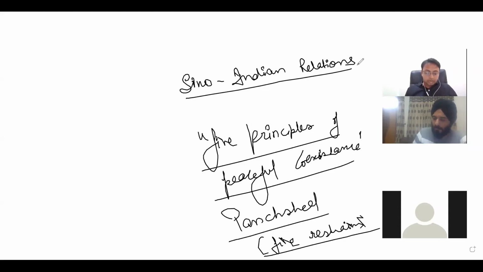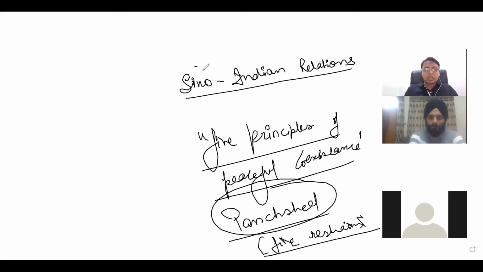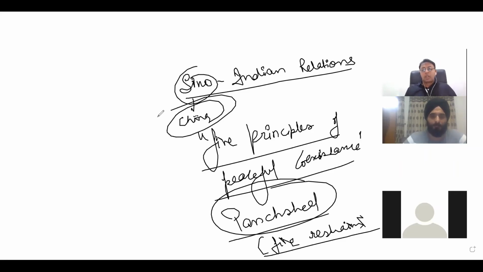What are we saying? That we had adopted this doctrine of Panchshil with respect to China. Sino means China. And the same doctrine that we adopted with respect to China, that is Panchshil or the 5 principles of peaceful coexistence, was adopted by the NAM as well. So now we'll see what these 5 principles were.